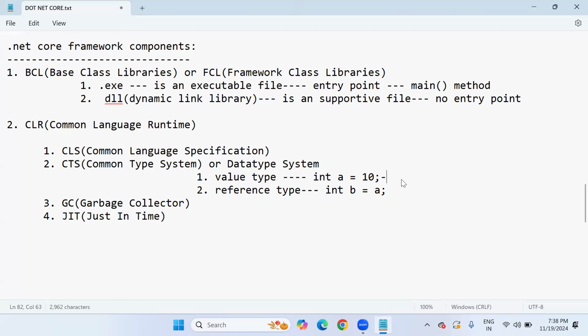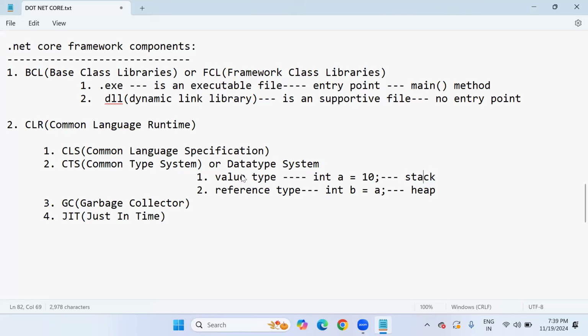Value type is going to work with stack mechanism. There is a stack and heap, and we'll discuss those later. Reference type is going to work with heap mechanism, a random memory location. And stack means first in, last out, like these mechanisms. I'll explain you in the data structures oriented session.